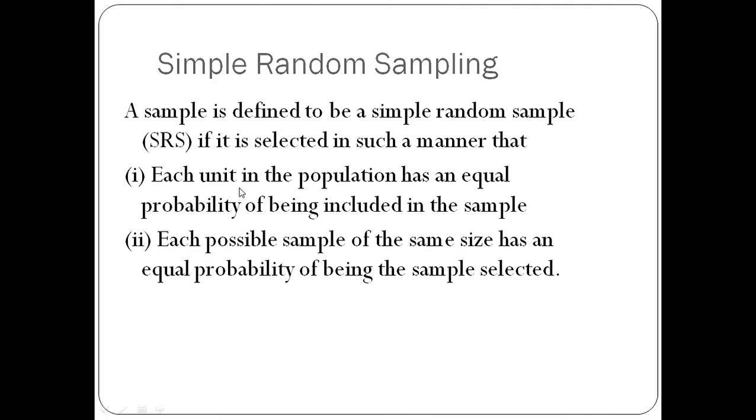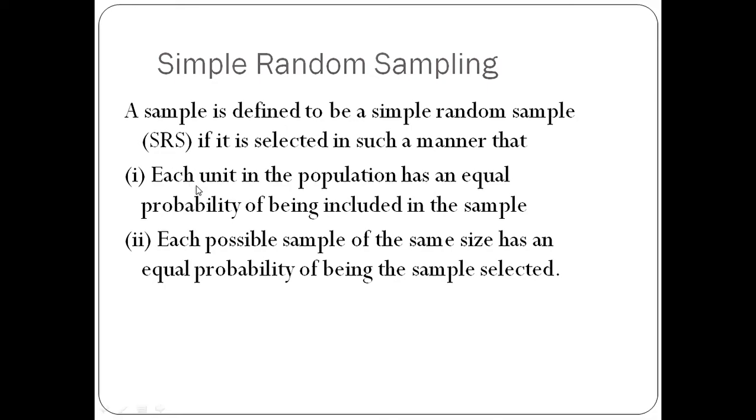Each unit in the population has an equal probability of being included in a sample. Because simple random sampling is a type of probability sampling, I have told you before that in probability sampling every unit has equal probability or equal chance.